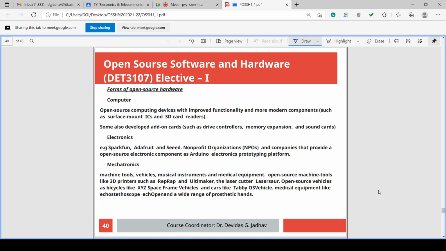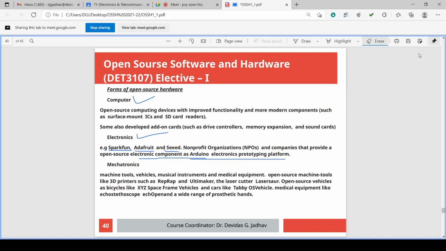Then if you consider electronics after computers, examples are SparkFun or Adafruit or Seed. These are examples of open source electronics. Non-profit organizations, NPOs, and companies provide open source electronic components, such as the Arduino electronic prototype.